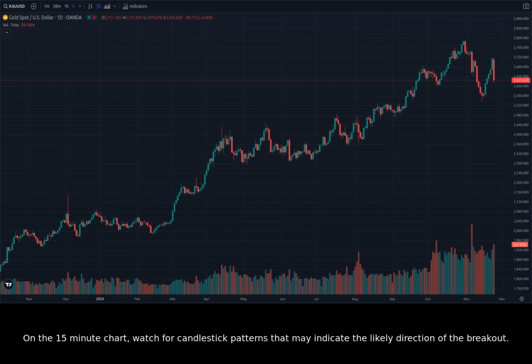On the 15-minute chart, watch for candlestick patterns that may indicate the likely direction of the breakout. Whether this happens will heavily depend on developments related to the geopolitical conflict and interest rates. Traders should monitor economic indicators and further news releases to get a clearer picture.